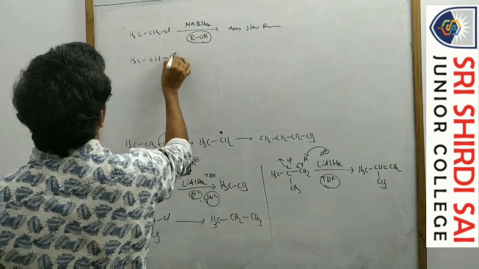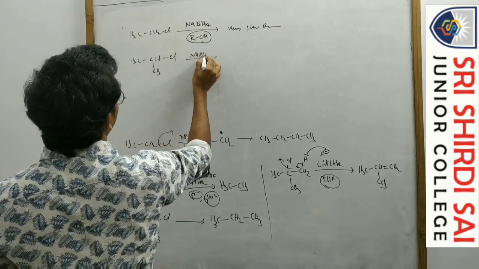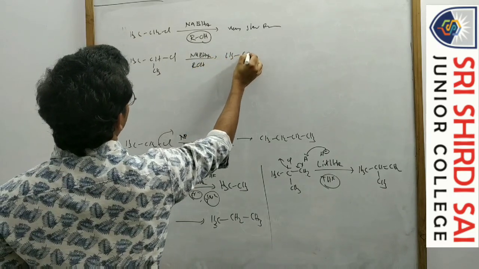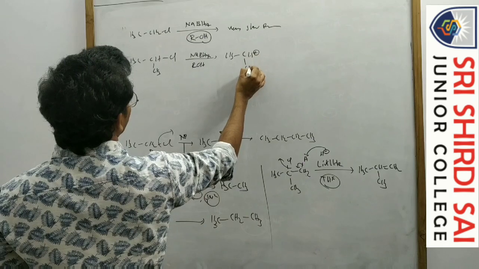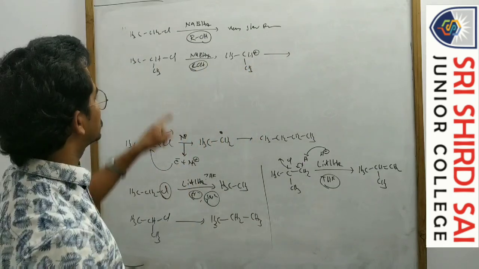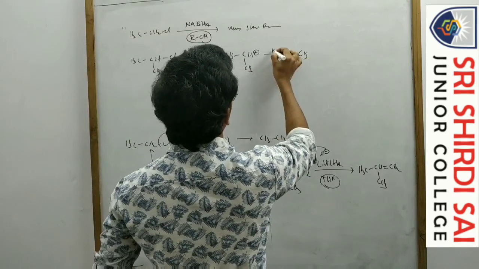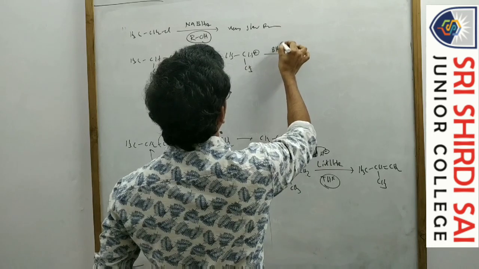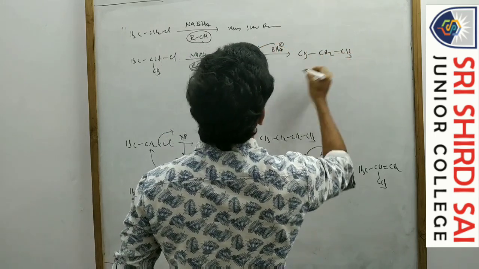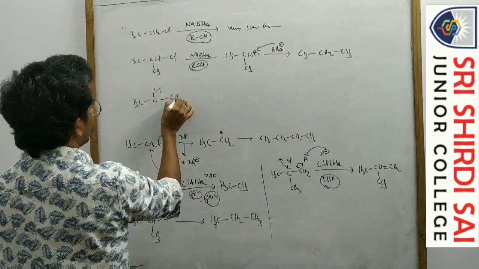Now secondary halide, with sodium borohydride. Secondary carbocations are more stable compared to primary. It is ROH, a polar protic solvent, so ionization takes place. Now this is attacked by the nucleophile BH4 minus. It is an SN1 reaction. But suppose here this is a tertiary alkyl halide.